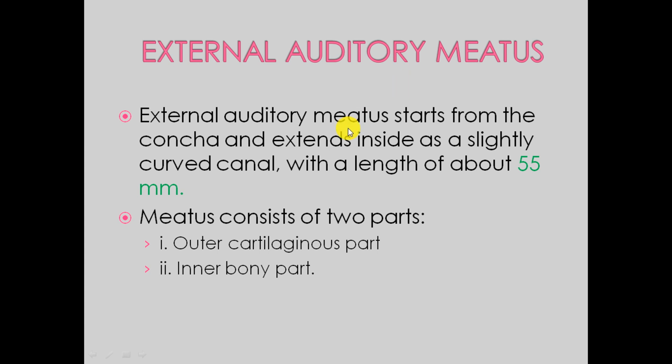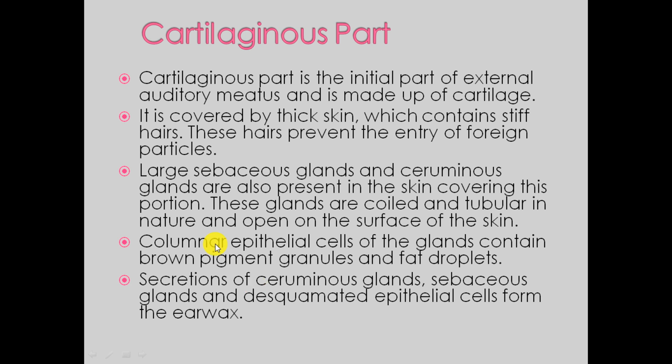The external auditory meatus starts from the concha, this round opening, and extends inside till the eardrum with a length of 55 mm. The length of the external auditory meatus is about 55 mm. This external auditory meatus consists of two parts. One is the outer cartilaginous part and the other is the inner bony part. The cartilaginous part is the initial part of the external auditory meatus, made up of cartilage covered by the skin,